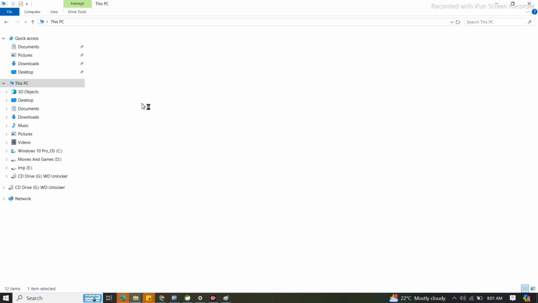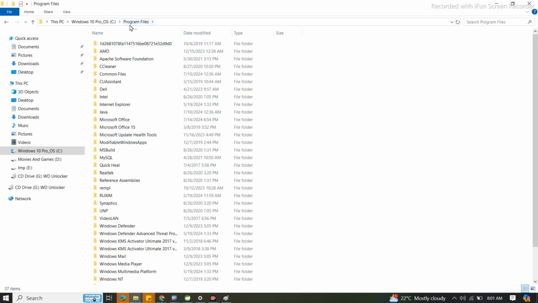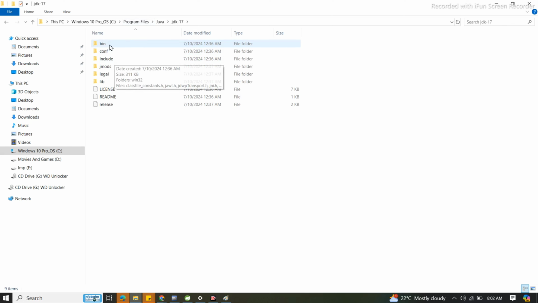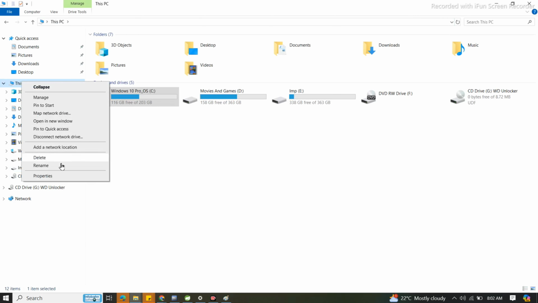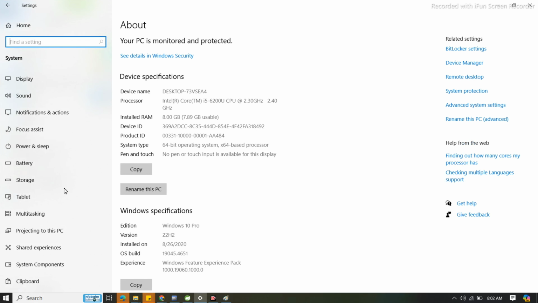Once the application gets installed, you can find Java displayed in your program files. Whatever Java version you have, just enter into the Java 17 bin folder, click on the address bar, copy all this, go to This PC and right click. We need to set the Java path, which means telling the JVM, hey JVM, this is my Java path, you can use this path to execute the Java program. Got it? Advanced system settings.